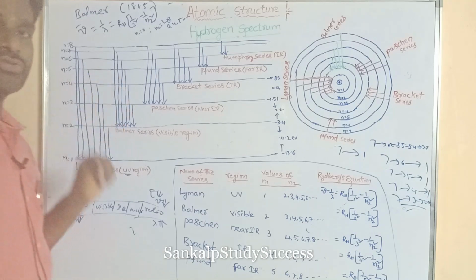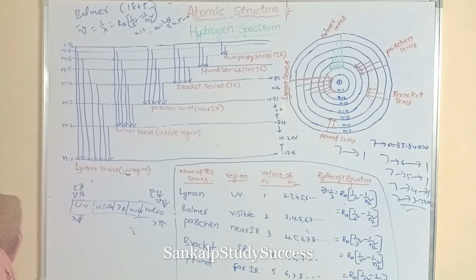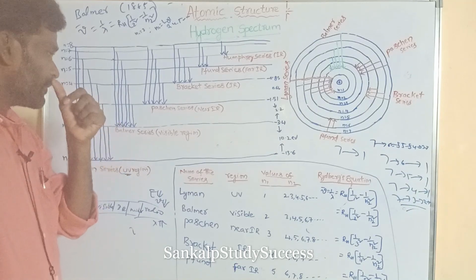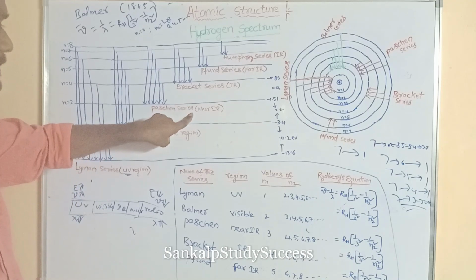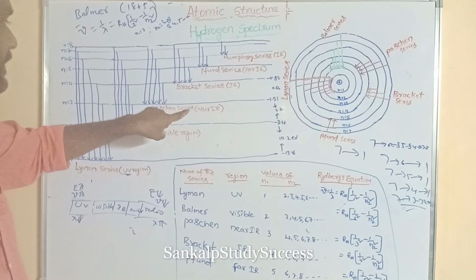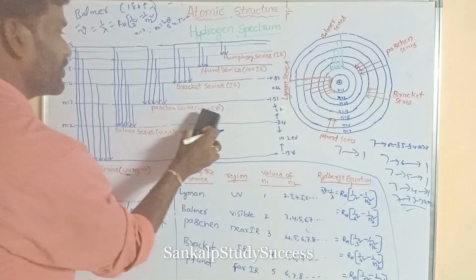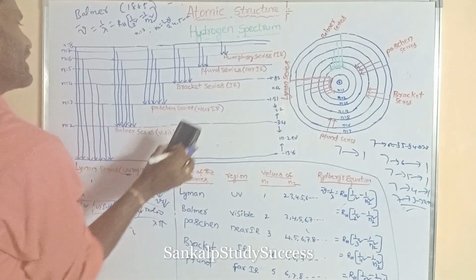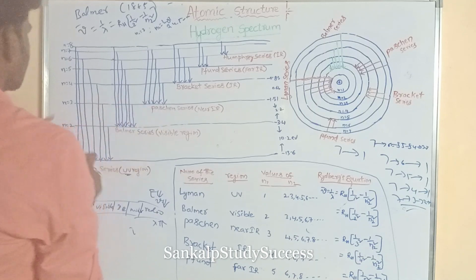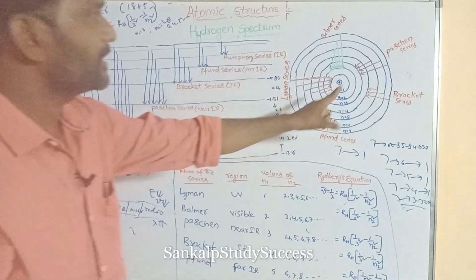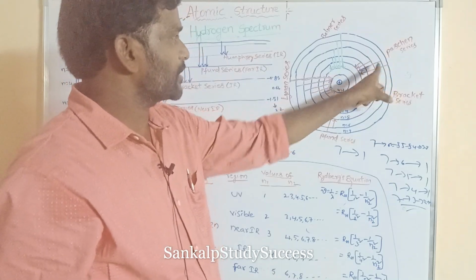Next goes to the Paschen series. What is the Paschen series? Listen to me. The series of lines in the Paschen series is obtained in the near IR when the electron jumps from a higher energy level to the third energy level.